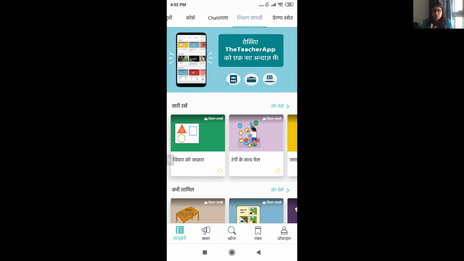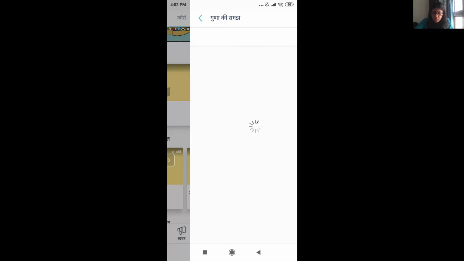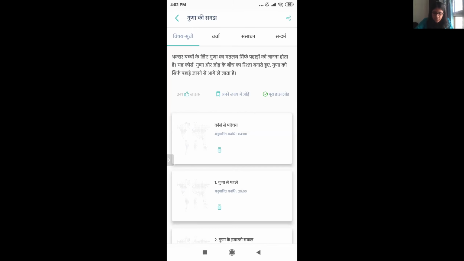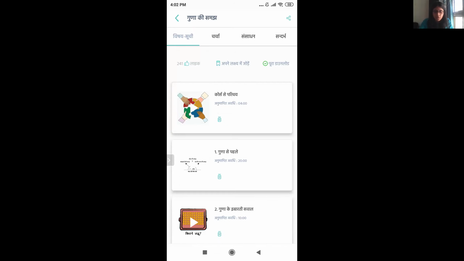that is the certifications. So to give you some understanding of certifications, you can get certificates once you have done a course and you need to score 60% in it. So let me just show you. If I'm on library, I'm on course, and I'll go to any of the courses, or just look at any course, say Guna Ki Samajh. Now, to get a certificate, first of all, I need to do all these modules. I need to just watch all these modules so that I'm able to score marks in it.